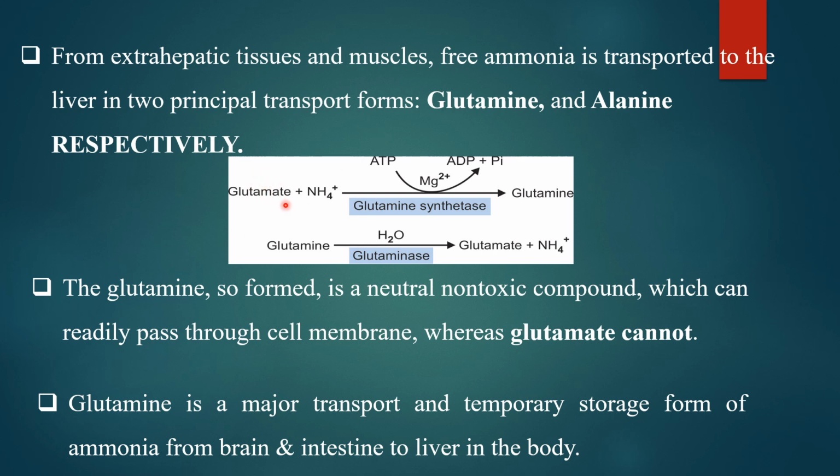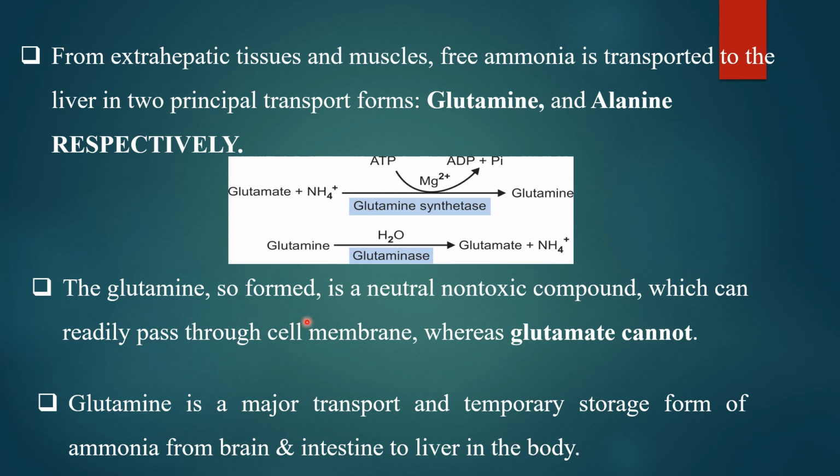Glutamate, at the extrahepatic sites, picks up the excess ammonia and converts into glutamine in the presence of the enzyme glutamine synthetase. And this glutamine, in the liver, is broken up into glutamate and ammonia via the glutaminase enzyme. Final disposal happens in the liver only.